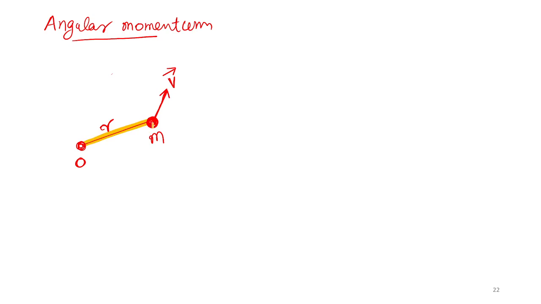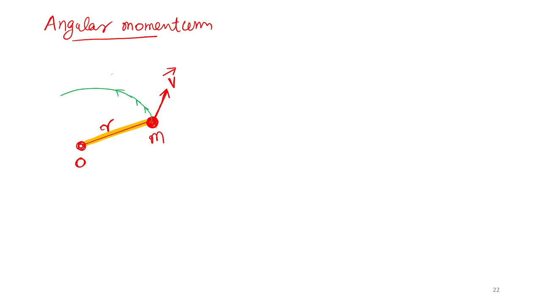Understood? The body has a velocity v in this direction, but there is a rope. Imagine there is a rope. Because of the rope, will the body move in that direction? No, it will rotate. If it is a rope connected to O, the body m is unable to move along v. Instead of that, the body will rotate like this. The body will be moving like this, rotation.